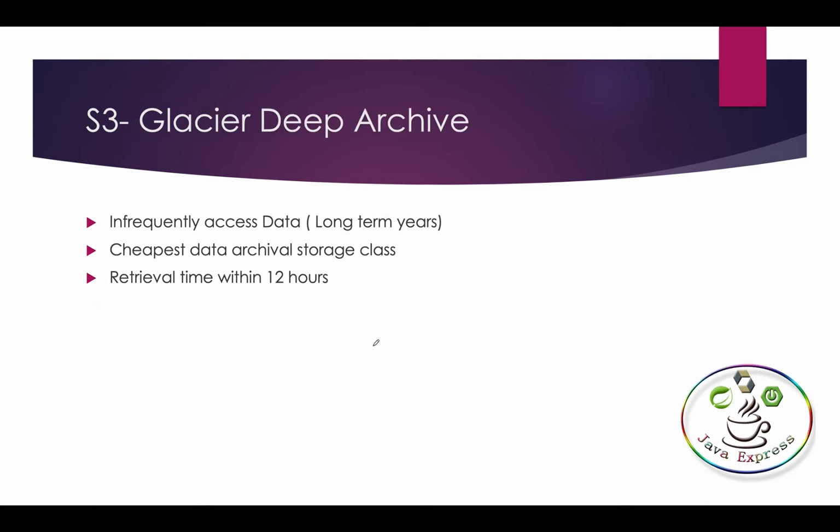Okay, next, Glacier Deep Archive. Both are the same, the only difference is the retrieval time, within 12 hours. If you want to know the history of the last 7 years of statements, the whole bank statements, and you request today, by tomorrow afternoon, after 12 hours, you will get your data. That is infrequent data. These are all the different types of storage classes.